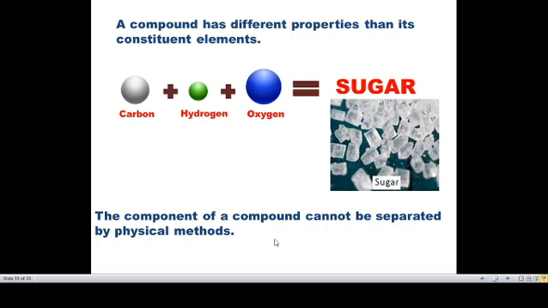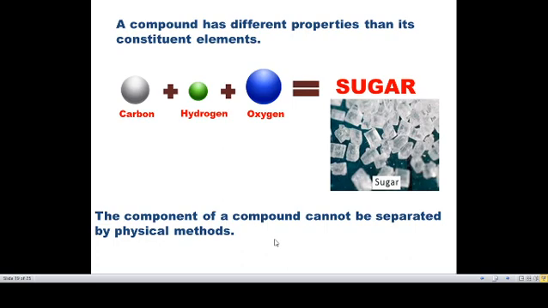Carbon, hydrogen and oxygen are all gases. But sugar is made up of carbon, hydrogen and oxygen. Is sugar a gas? No, it is a solid. If some elements are combined together, they will show a particular property which differs from their original properties. Carbon, hydrogen and oxygen are combined to give sugar. It shows a sweet taste and a solid crystal structure. So this shows a particular property that differs from their original properties.